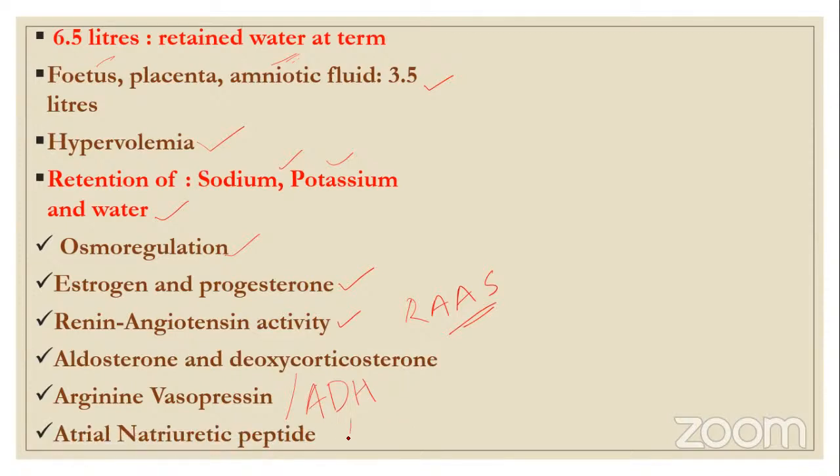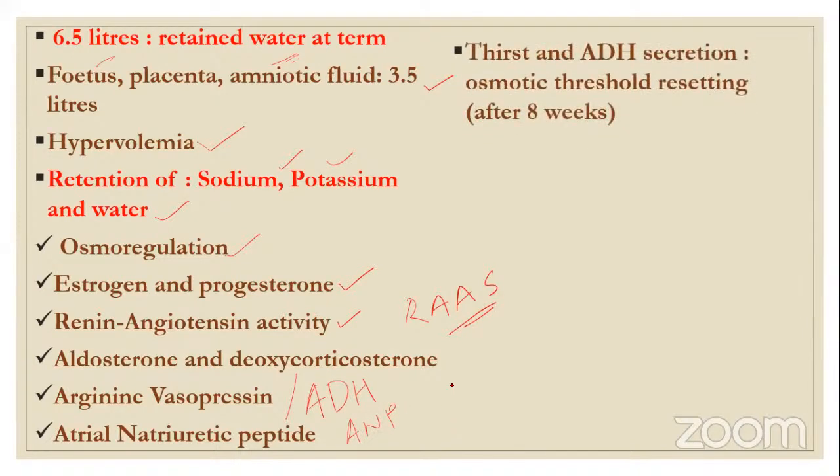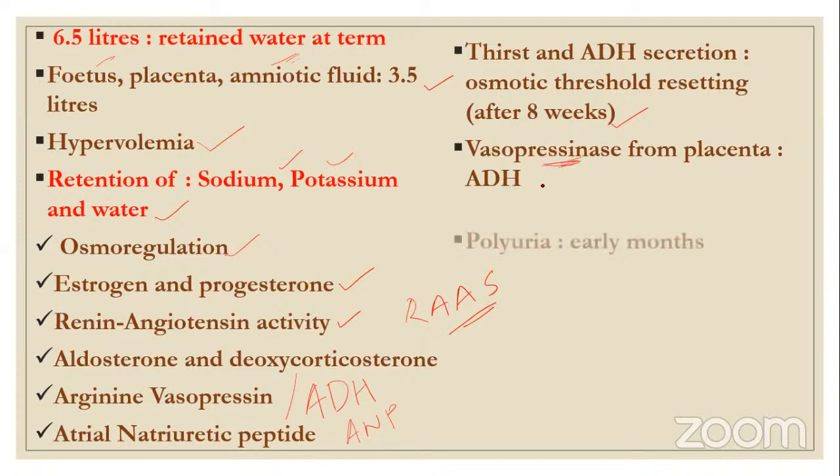Also ANP, atrial natriuretic peptide. Thirst and ADH secretion are increased, and osmotic threshold resetting occurs after 8 weeks. Vasopressinase from the placenta: even though ADH is increased, it is somehow controlled, because an enzyme secreted from the placenta, vasopressinase, regulates ADH.